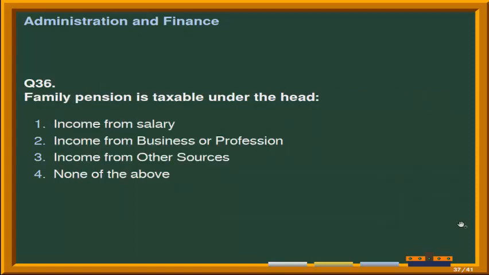Next question is, family pension is taxable under the head. Options are number 1, income from salary. Second option is income from business or profession. Third option is income from other sources. And the last option is none of the above. Correct answer is option third, that is income from other sources.